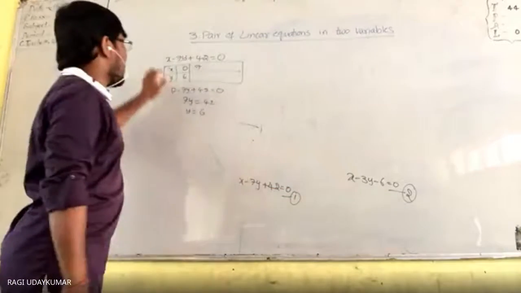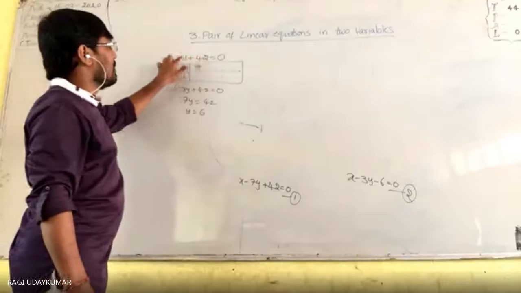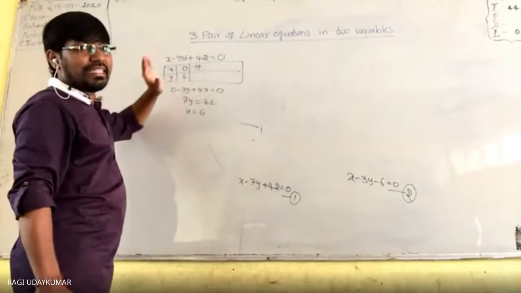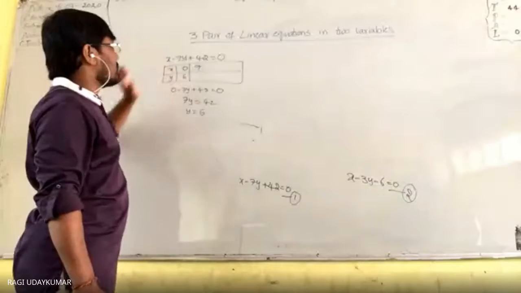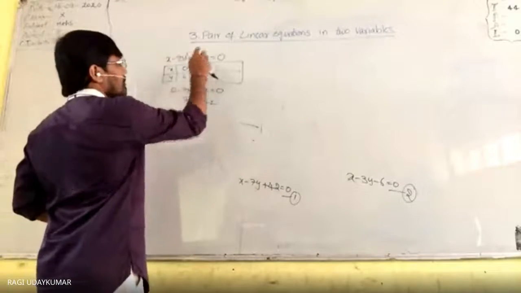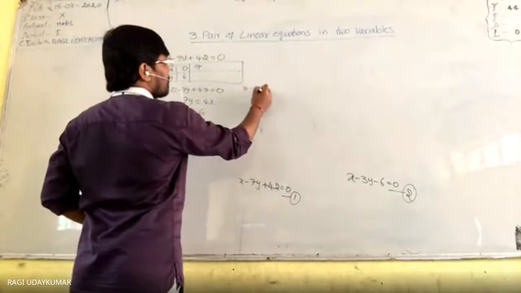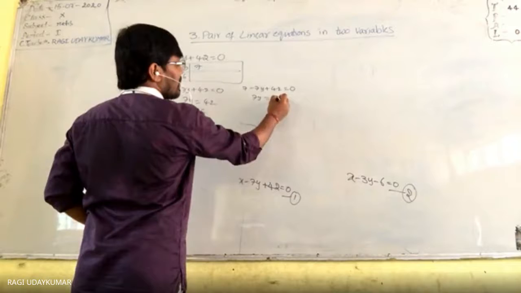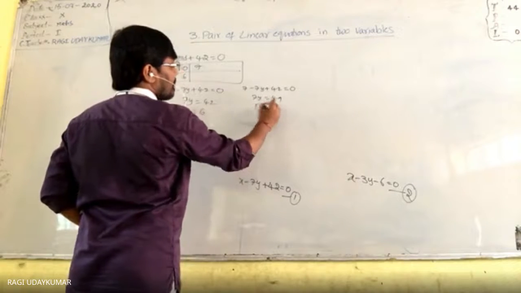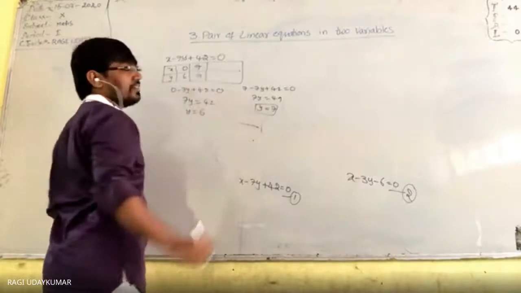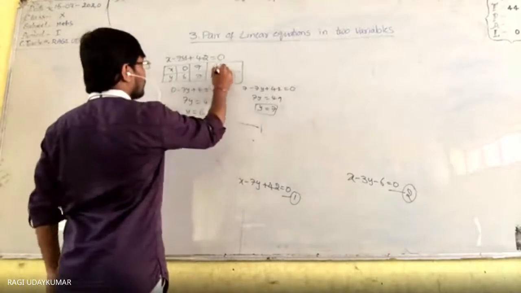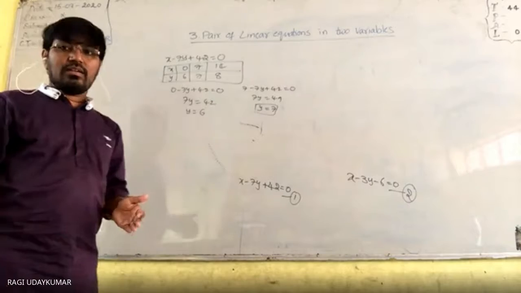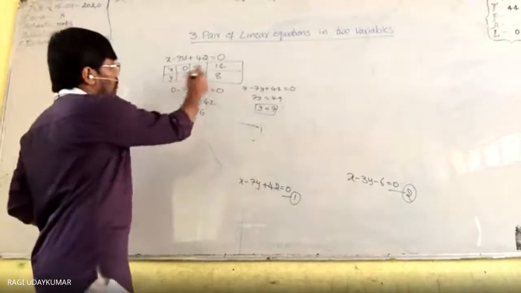And if you see here, this is a multiple of 7, and here it is also a multiple of 7, then it is an easy task. So if you take x equals 7, what do you get? 7 minus 7y plus 42 equals 0. 7y equals 49, y equals 7. Again, y will also be 7. If you take 14, you will get y equal to 8. Like this, any. Sir, is it necessary to take only these 3 points?